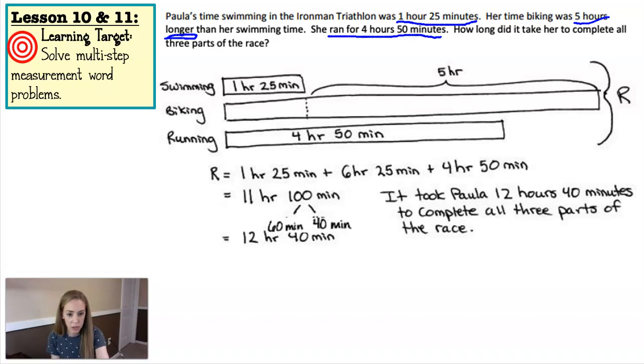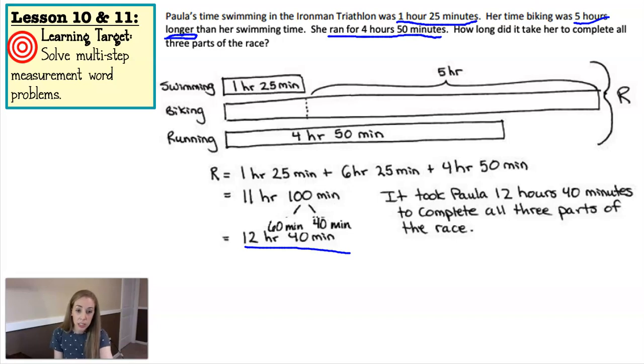So that equals 100. And then they used this 60 minutes to go from 11 hours to 12. Then they rewrote their final answer in a sentence, which you don't have to do, but it makes sense. Okay, it took Paula 12 hours and 40 minutes to complete all 3 parts of the race.